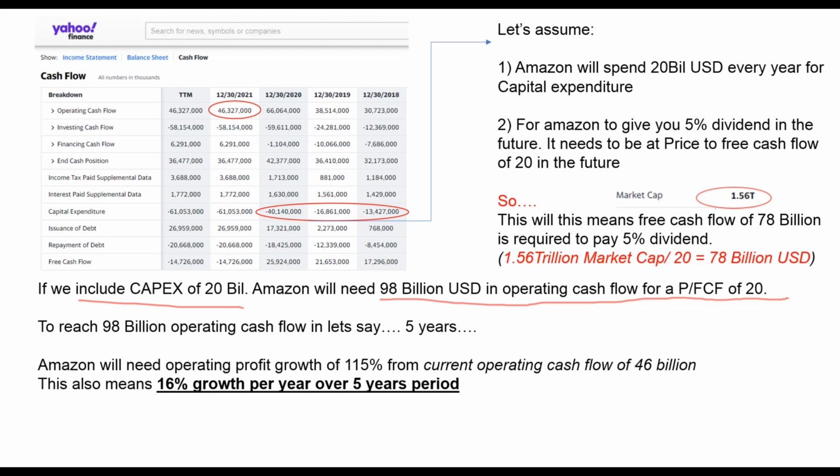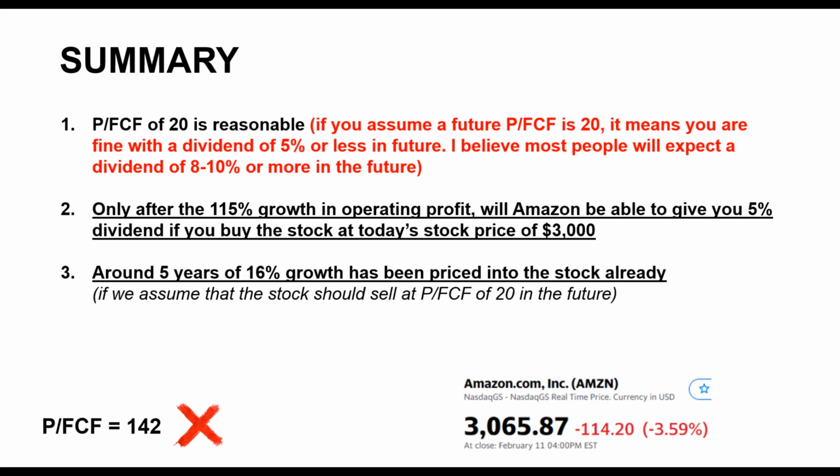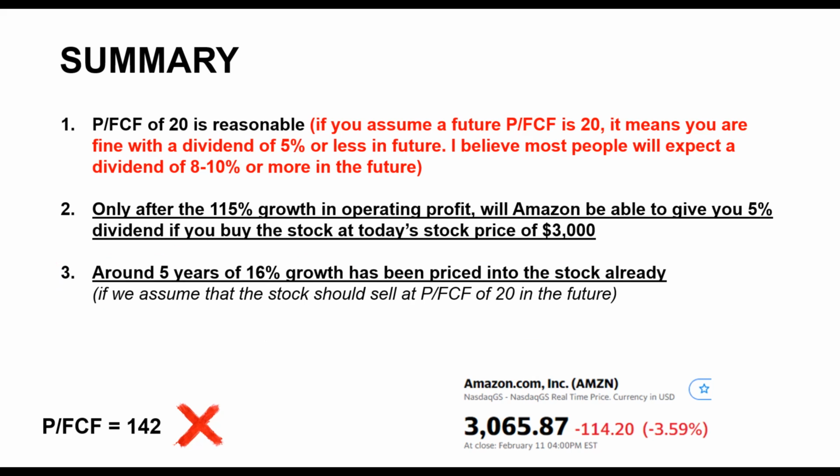In my opinion, an assumption of growth of more than 16% annually for the next 5 years is quite a high risk. In summary, after evaluating this factor, I found out that a 16% growth over 5 years has already been priced into the stock. And since 16% growth over 5 years has been priced into the stock, you will earn a profit on the increase in stock price only if the company grows its profit by more than 16% over the next 5 years. Only after 115% growth in operating profit will you be able to receive a potential 5% dividend. This is given the assumption that the future price to earnings ratio is 20.